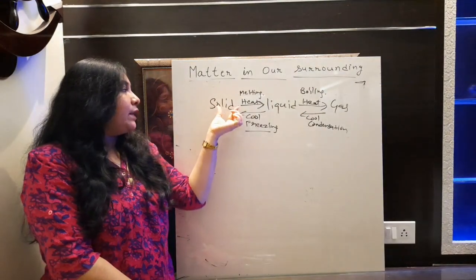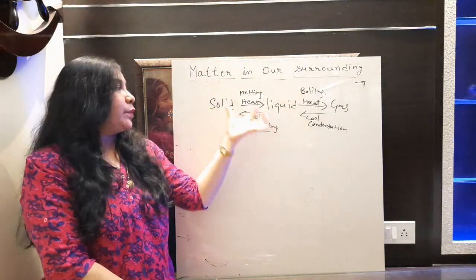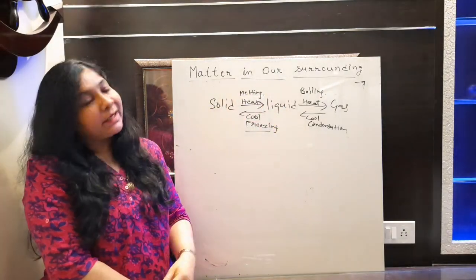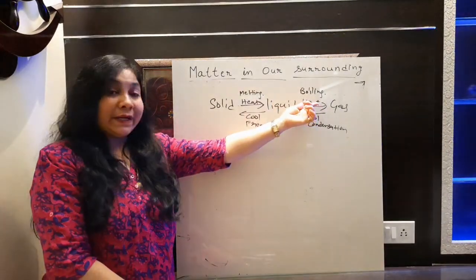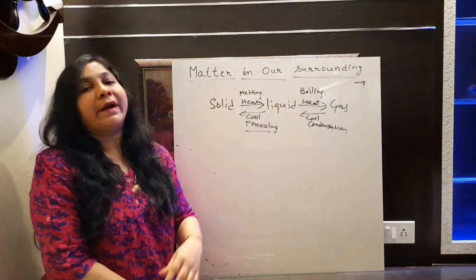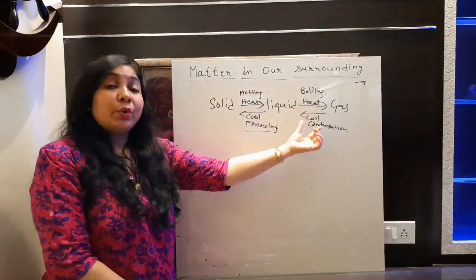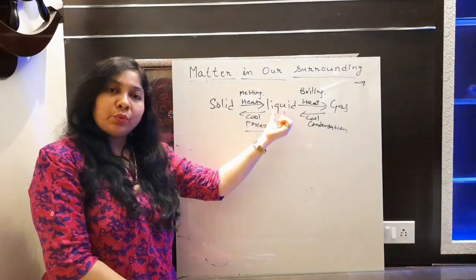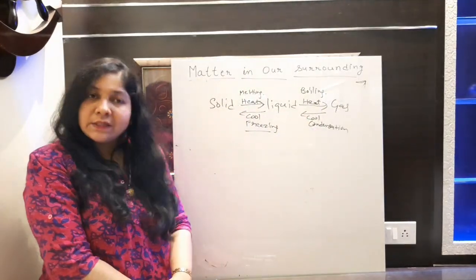Here, by providing heat energy to solid, we are converting it into liquid. This process is defined as what? Melting. If we are converting liquid into gas, then we have to provide heat energy, and this process is defined as what? Boiling. Again, if you have a gas and you are cooling it and converting it into liquid, then this process is named as what? Condensation.